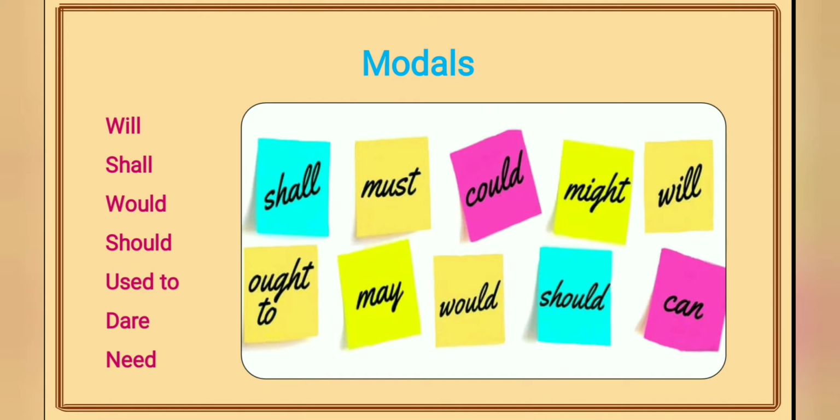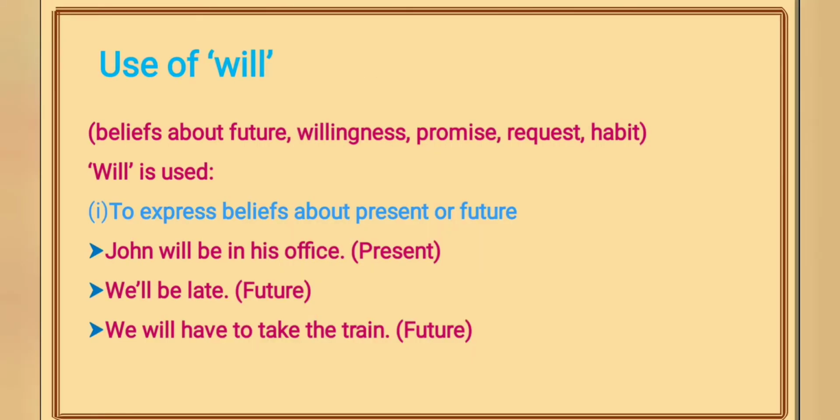Now let's discuss the uses of these modal verbs one by one. So the first modal that we are going to discuss in this video is will. And will is used to express beliefs about present and future, willingness, promise, request, and habit. And now we are going to discuss all these points one by one.